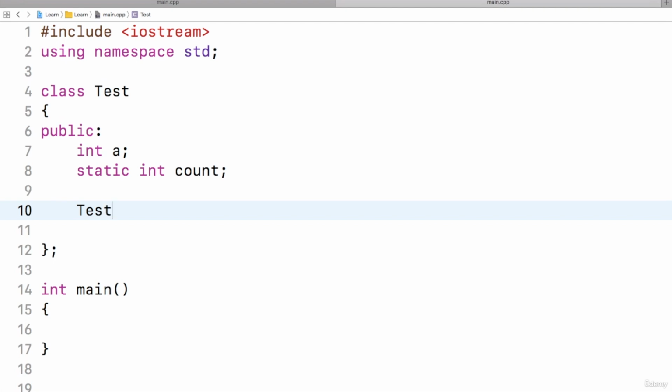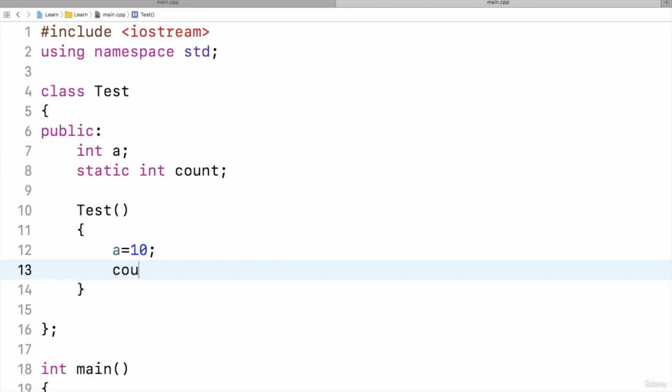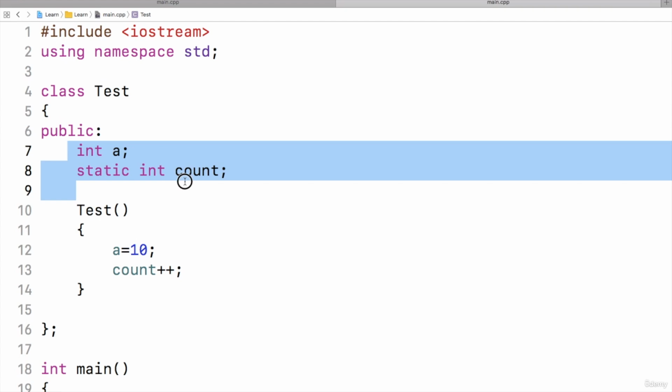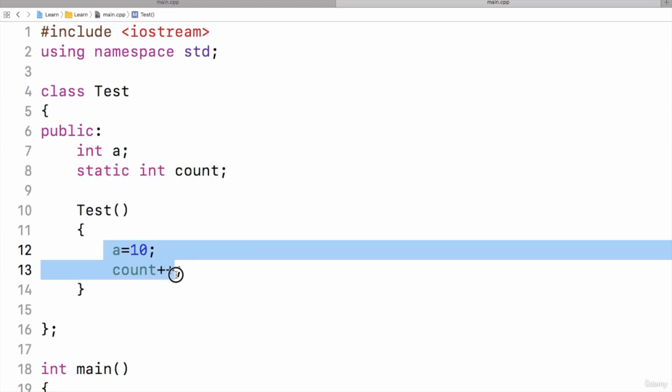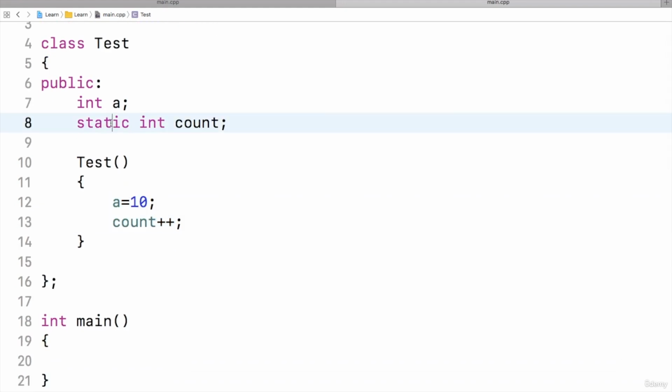Then I will provide a constructor for this class that is non-parameterized, and I will say A assign 10 and count plus plus. That's it. So the class has two data members, A and count, and it is initializing A as 10 and doing count plus plus. See, this is a static member. As I have already explained, this will be a common data member for all the objects, and this is not initialized to anything.